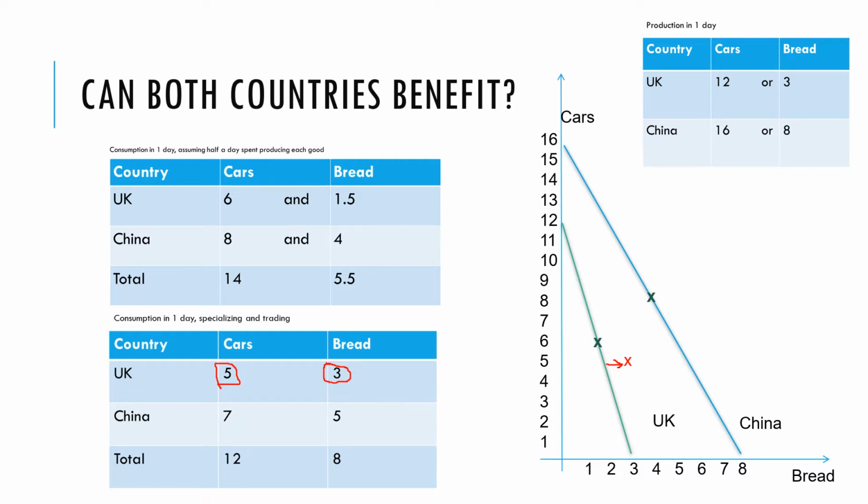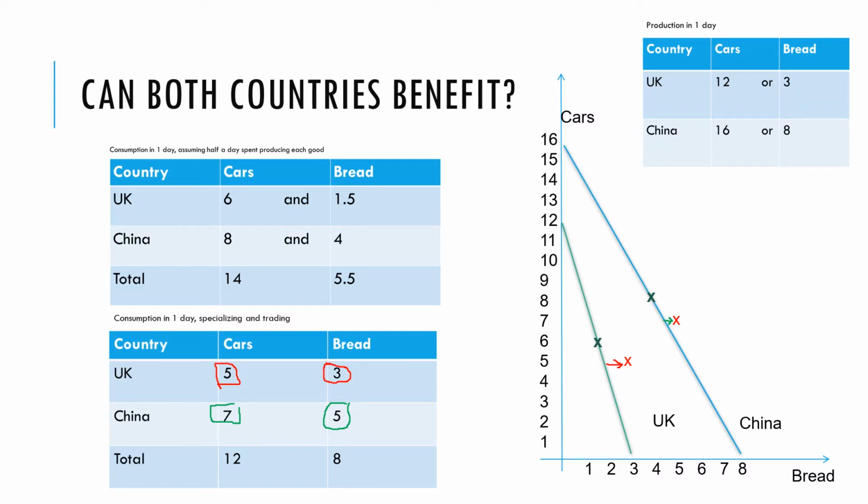The real big question, though, is will this be the same for China? We gave China 7 cars of the 12 being produced and 5 loaves of bread, which would place China here. And again, we can see, yes, China would be consuming quantities outside of its PPF.